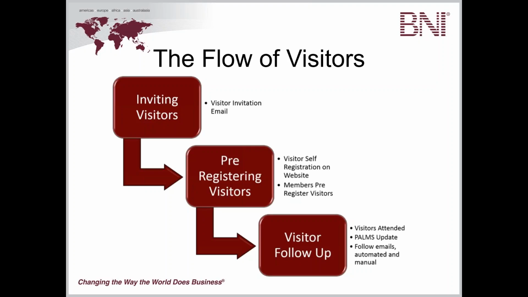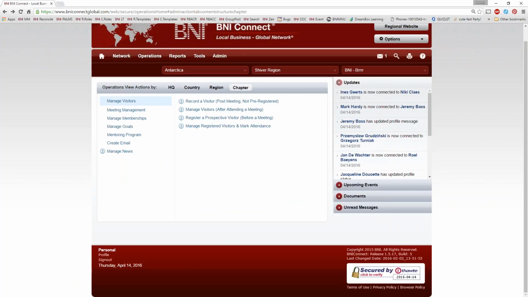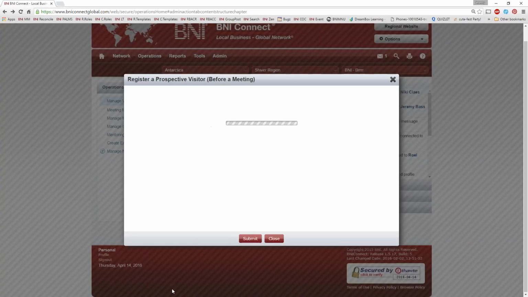So let's see how this works. There are 2 ways that it works. The first is that, let's say they just call you up and say, you know what? I really want to come to that meeting. You can pre-register them. All you need to do is go to, again, operations, which is where we do our data entry. Under operations, you should see manage visitors. Under manage visitors, most people will only see an option called register a prospective visitor.